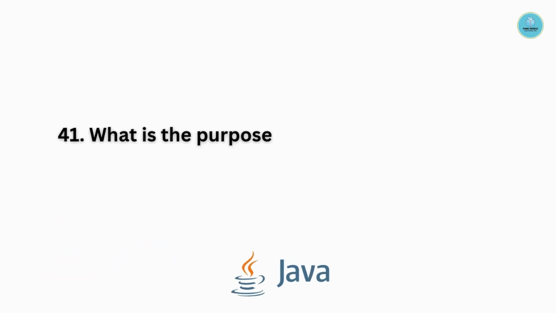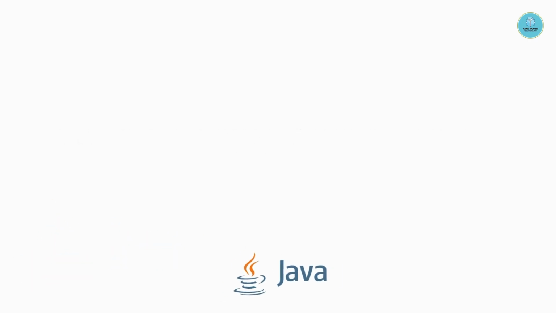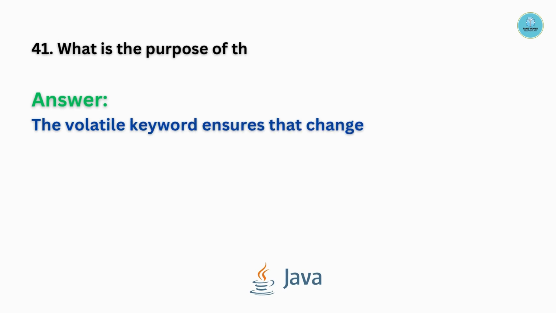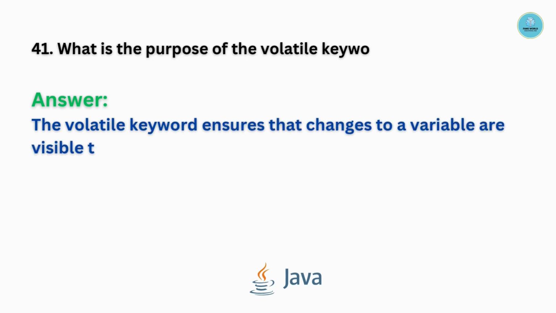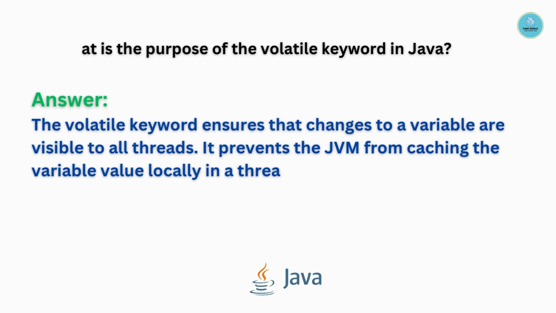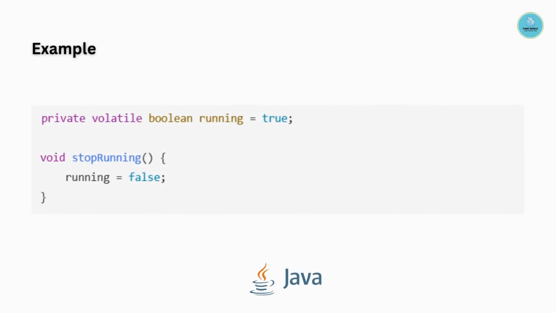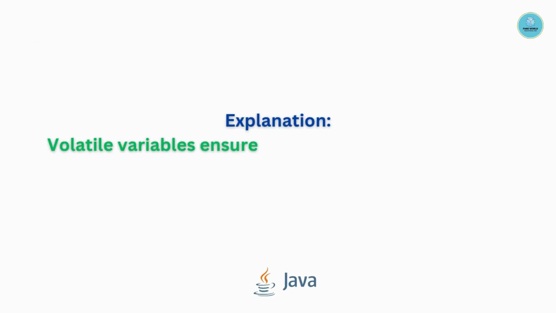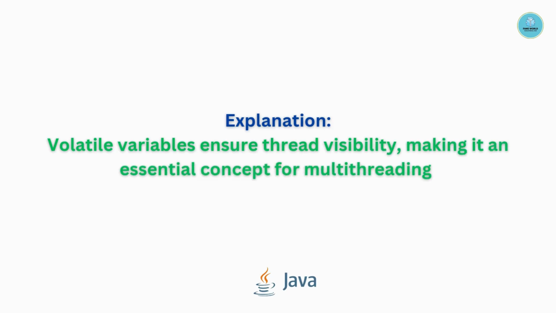Question number 41. What is the purpose of the volatile keyword in Java? The volatile keyword ensures that changes to a variable are visible to all threads. It prevents the JVM from caching the variable value locally in a thread. Example is as follows. Volatile variable ensures thread visibility, making it an essential concept for multi-threading.